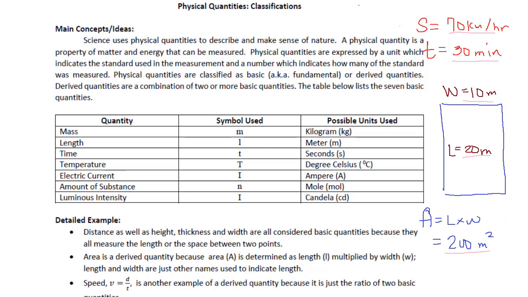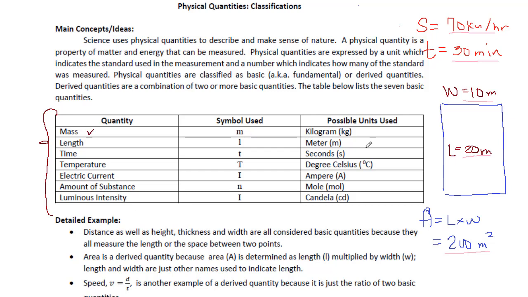What we notice is that we have the magnitude, which is the number, followed by the unit. In this case, kilometer per hour, minute, meters, and meter squared. So in physics, physical quantities are classified either as basic or derived. Normally, we encounter the 7 basic quantities, also known as fundamental quantities.